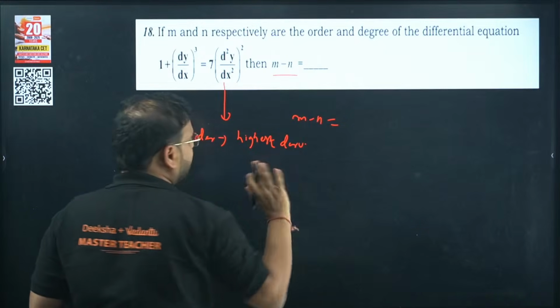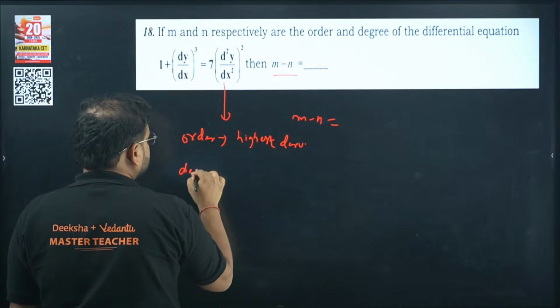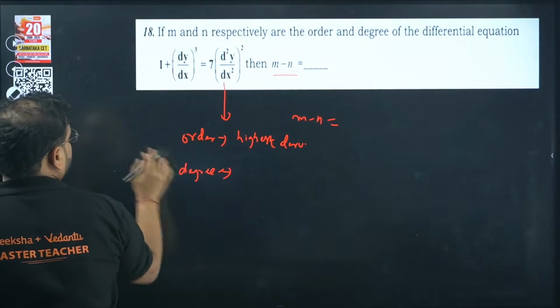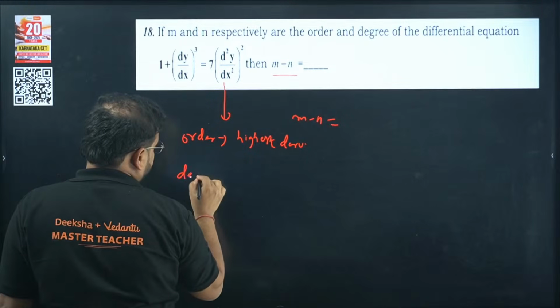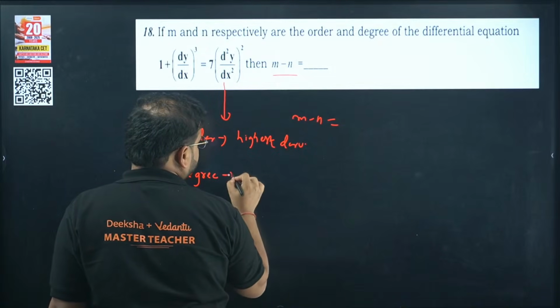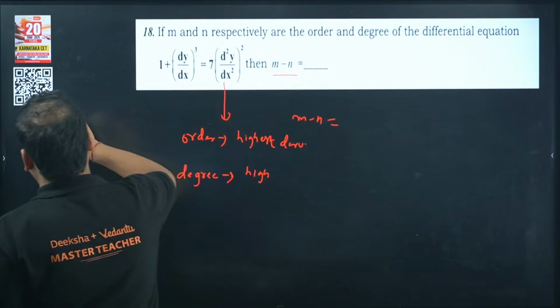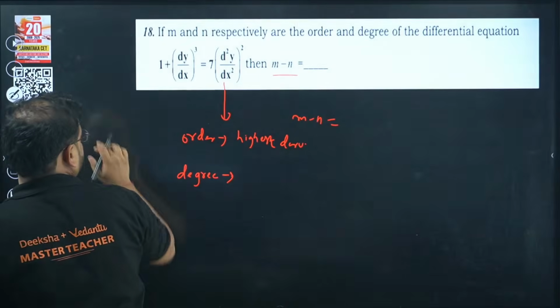If you've not learned, it's okay. Order represents the highest derivative and degree represents the index of the highest power, index meaning power.